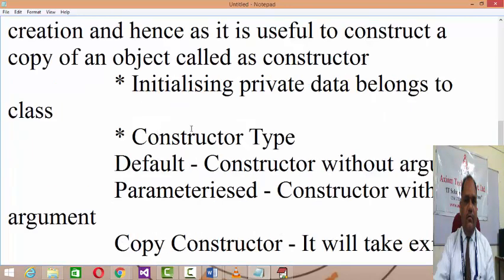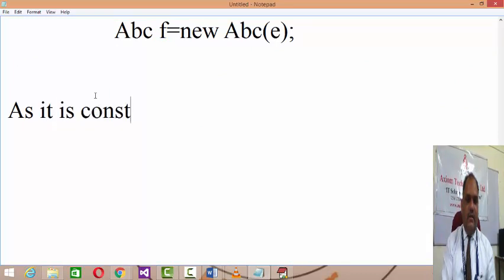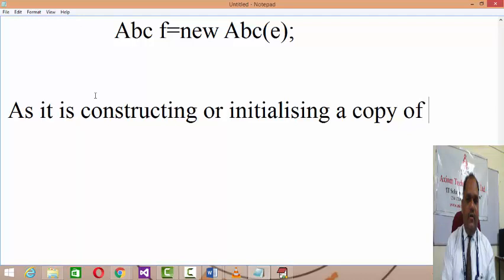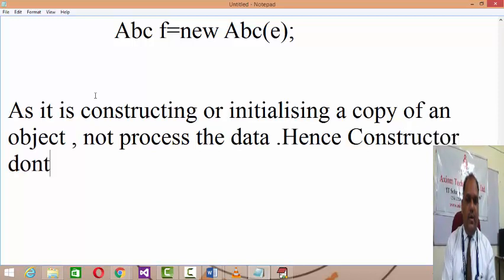Now one more point we need to have regarding the constructor: as it is constructing or initializing a copy of an object, not processing the data, hence a constructor doesn't have a return type.